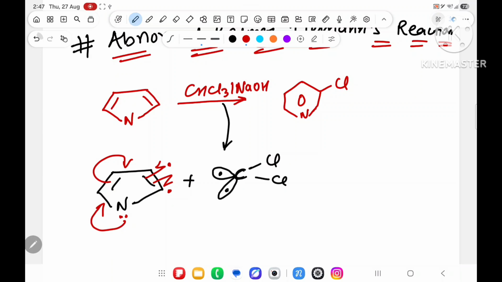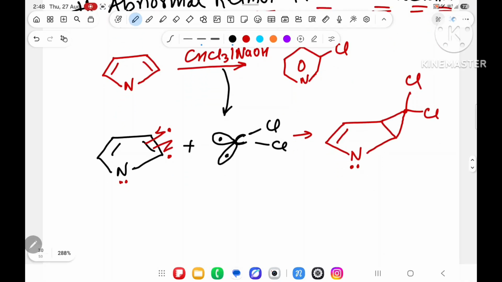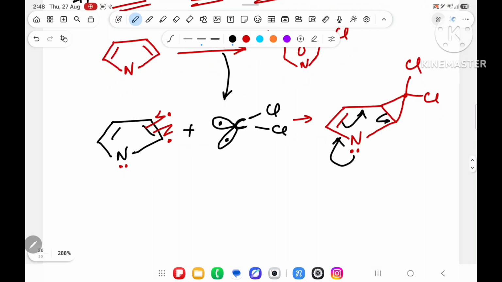Before doing this, understand properly. First, this will attack. So you have the ring, nitrogen, over here double bond, over here lone pair. What happened? This lone pair attaches here, this attaches here. This is carbon, this has Cl, this has Cl. Understood up to this? Now see it very properly. This lone pair will come here, this pi bond will go there, so this will break like this.